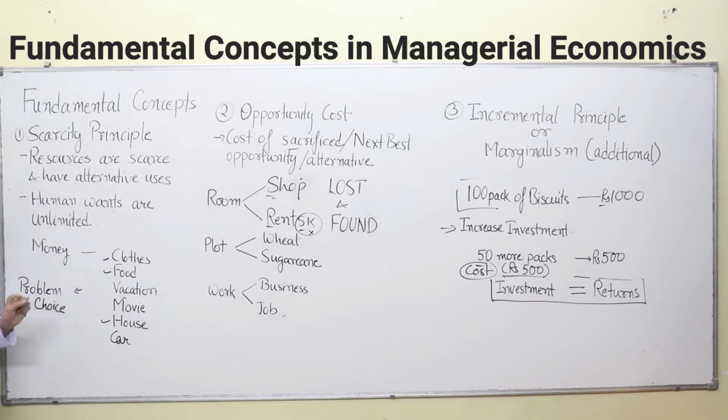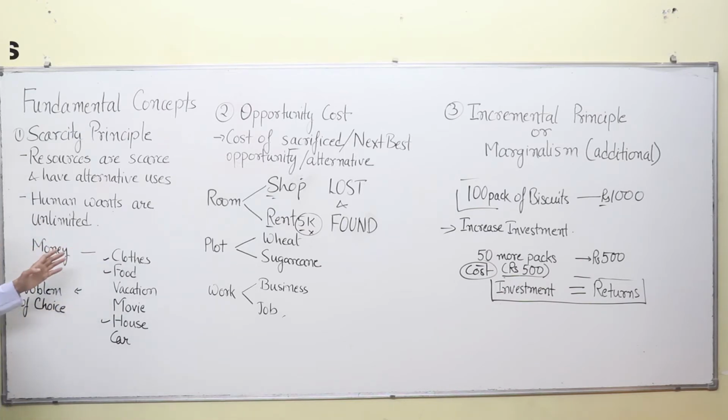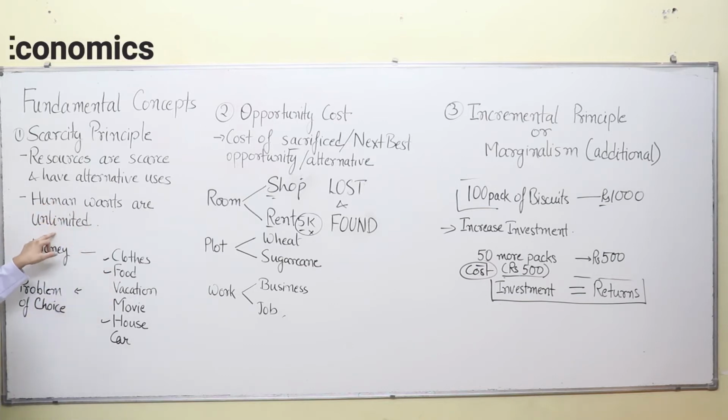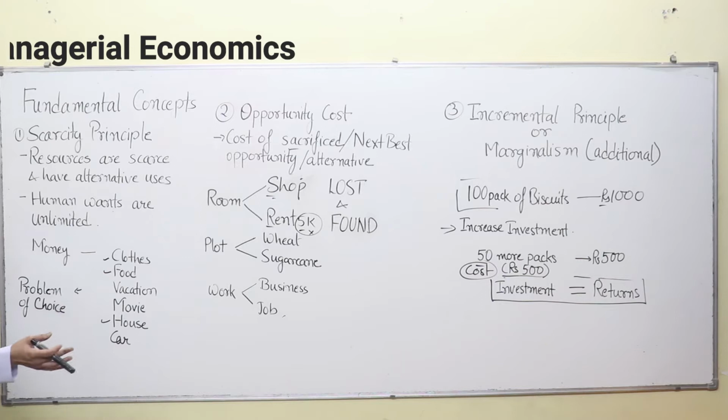Human wants are unlimited. Then the next proposition is human wants are unlimited. We have insatiable demands in this world. That means we want everything in this world. Like we want a big car, we want a big house, we want an immense amount of money, unlimited amount of money. We want yachts, we want aeroplanes and whatnot. We want islands also, diamonds and everything. So we want everything in this world. So human wants are unlimited and they can't be settled really easily.